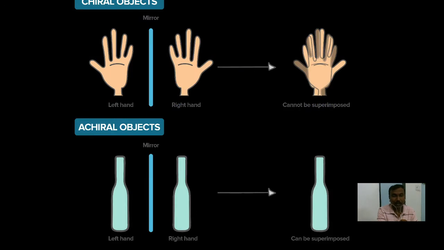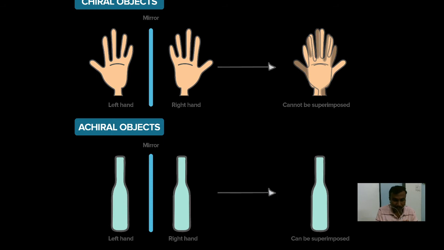Here in the figure we see a chiral object and an achiral object. The left hand has a mirror image, which is the right hand, and when we try to superimpose these two, they cannot be superimposed. That means this is a chiral object. If we stand our hand in front of a mirror, we get its mirror image, the right hand, and these two hands are not superimposable.